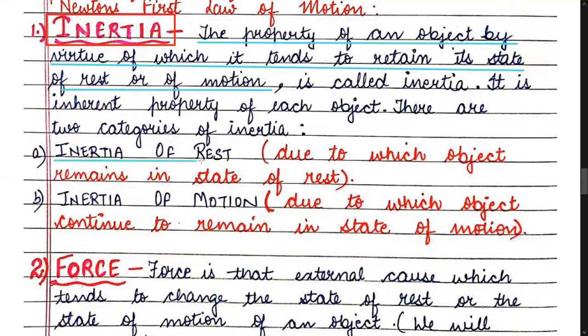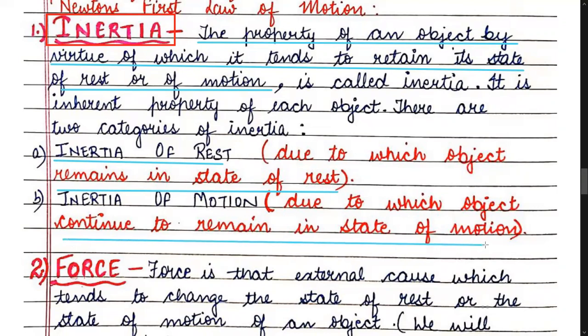One is inertia of rest, and due to this, the object will remain in a state of rest. And the second category is inertia of motion, due to which the object will continue to remain in a state of motion. So that is all about inertia.